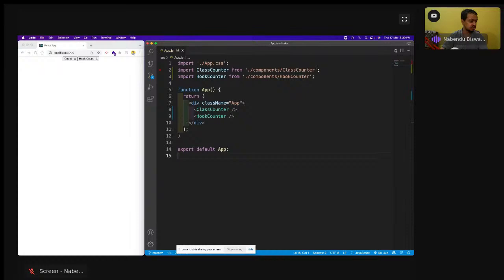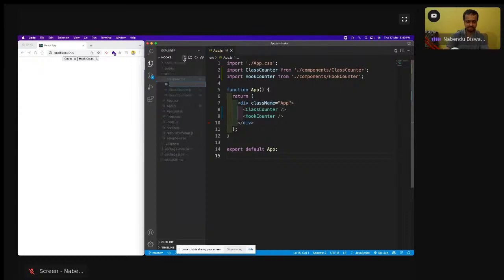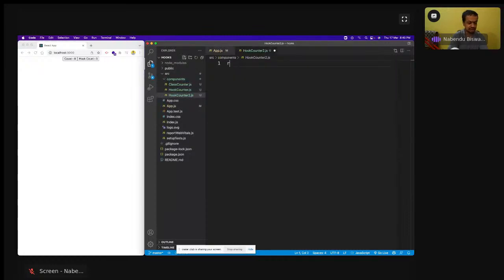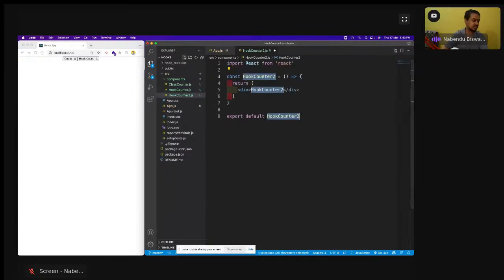Now we are going to look into some more things. With this useState, there are two or three other things which I want to tell before moving to useEffect, because they are very important. There are some special use cases, and there is useState with previous state, which we are going to look into also. For that, let us make another counter first. HookCounterTwo.js, and I'll do RAFCE here.